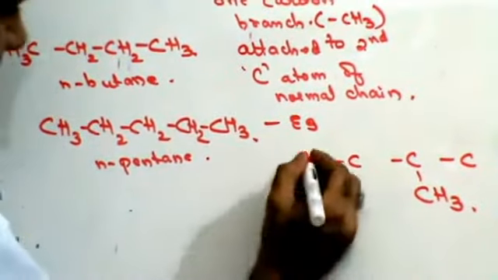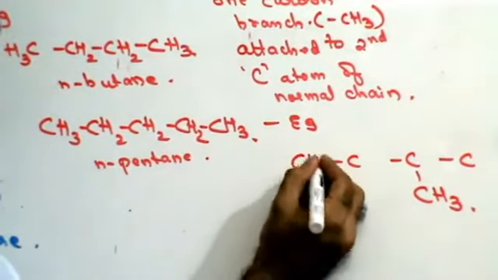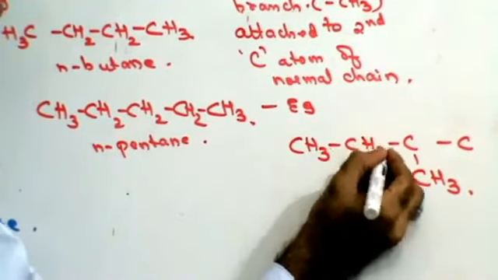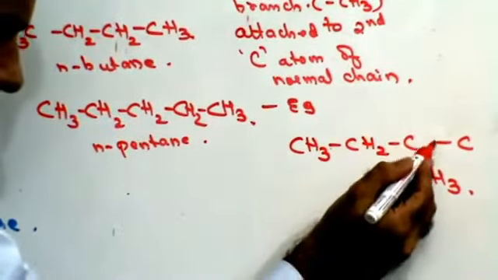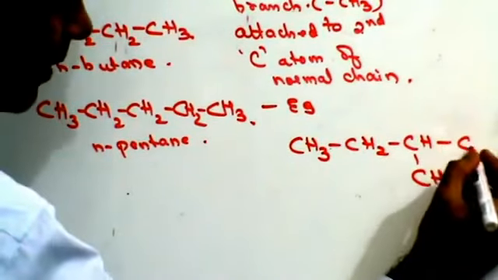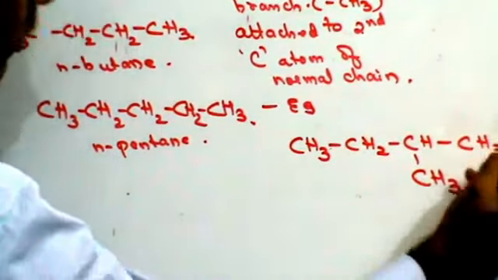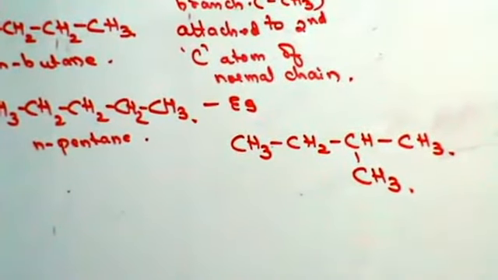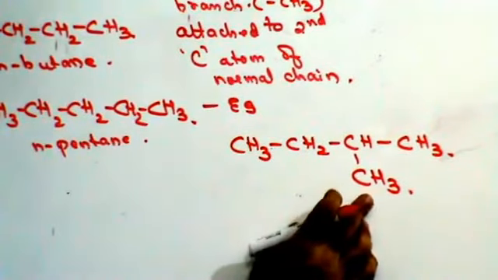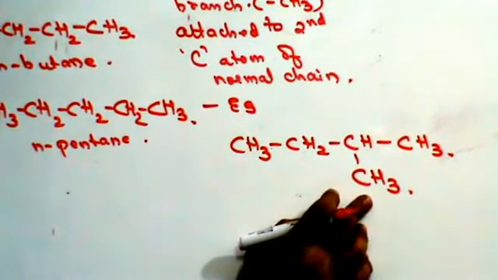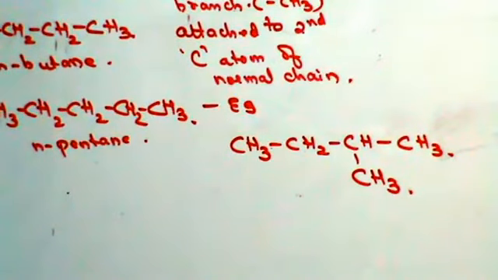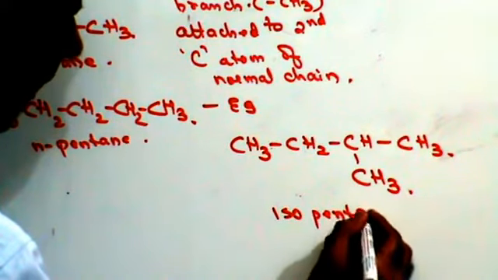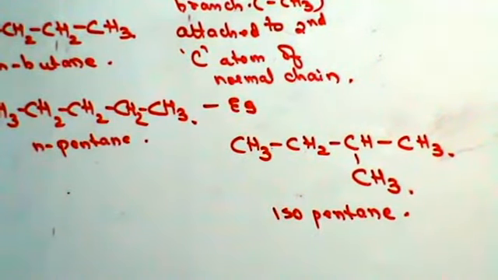Right? Now let's see the hydrogen. This carbon atom has one bond, so H3. This carbon atom has two bonds, therefore H2. This carbon atom has three bonds, therefore H. And this carbon atom has one bond, therefore H3. This also has 5 carbon atoms, but I have the methyl group in a branch, or I have a carbon atom which is in a branch and it is connected to the second carbon atom. Then that is called isopentane. Do we get this?